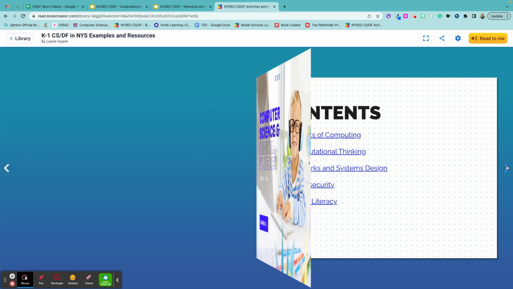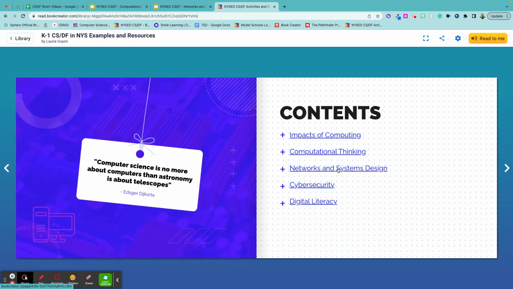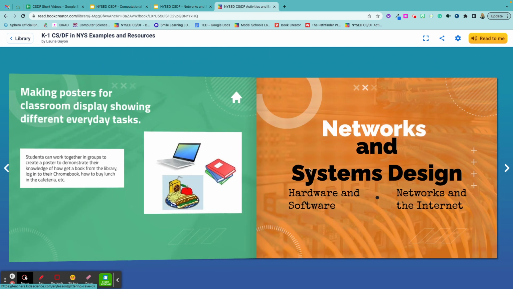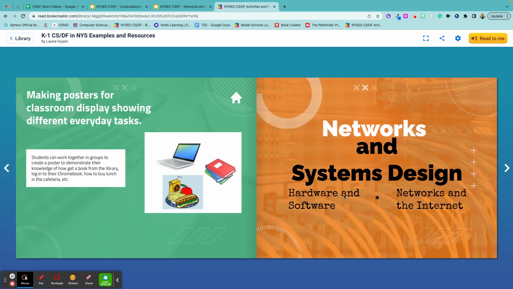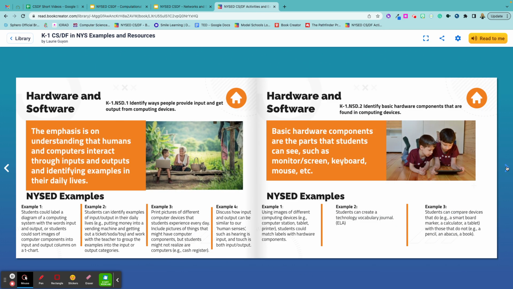We're going to click the arrow, and then we're going to click on the sub-concept area of networks and systems design. You'll note on the page that you do have these 2 sub-concepts listed, and then as we go into the book, you're going to see some of the standards. Now here you'll notice that we don't have an activity yet put into this book, but you may have in your edition. We are constantly updating these books to make sure that we're hitting everything that is needed as classrooms are starting to roll these out.